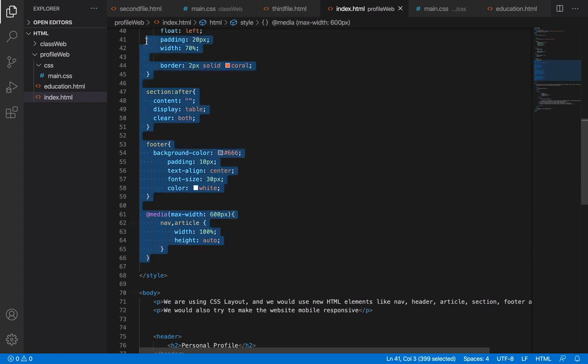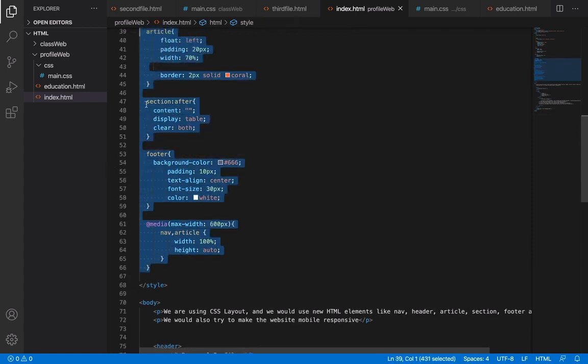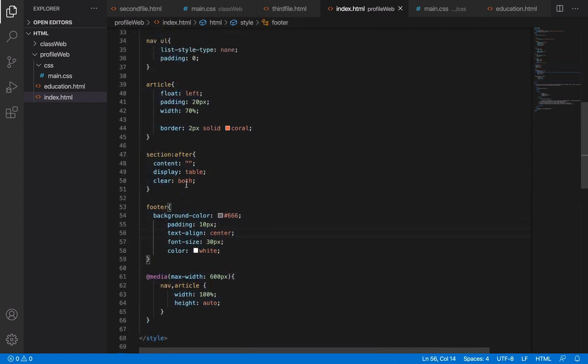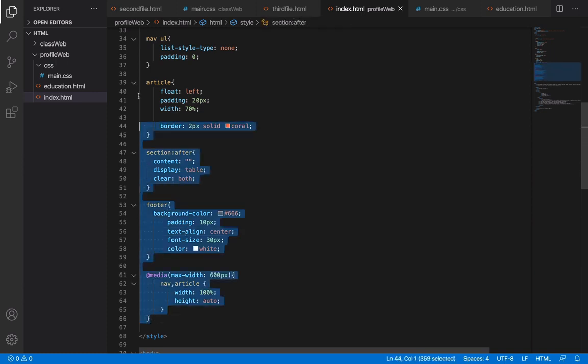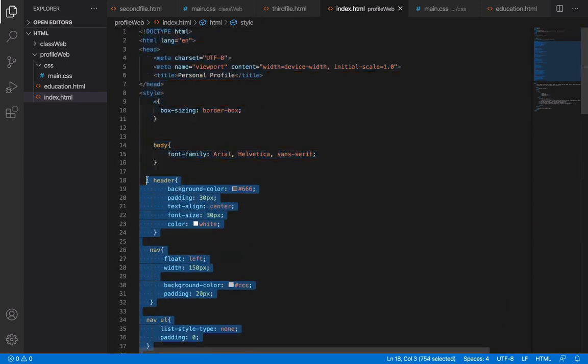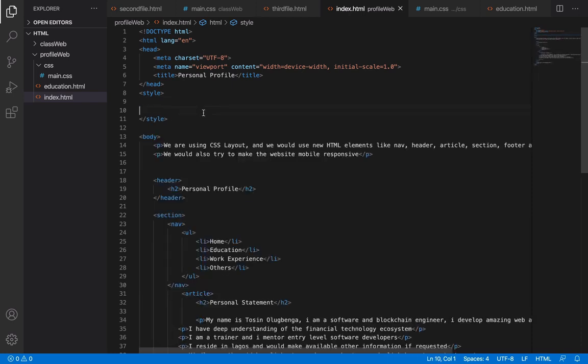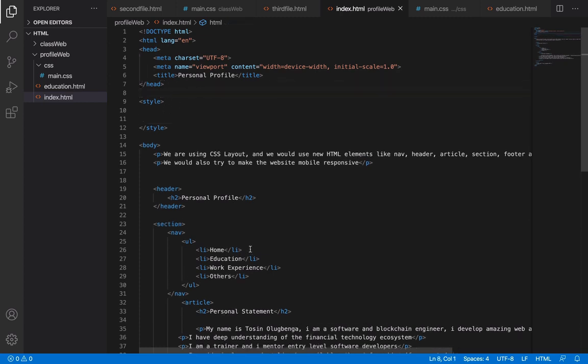Such that when we want to make a correction, we will not have any need to start making corrections on all pages. So I'm going to remove it. I'll just leave the style empty here, because I might want to style something specific to this page alone, so I can still use the internal styling here.